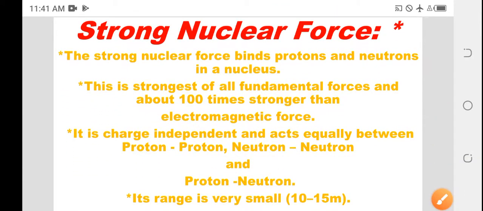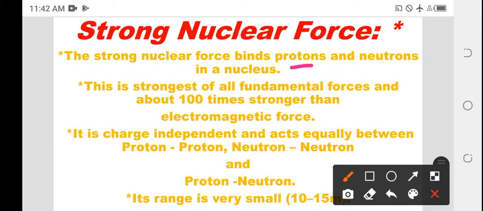Coming to the third one, strong nuclear force. What is strong nuclear force? The strong nuclear force binds protons and neutrons in the nucleus. In the nucleus, we have protons, and the combination of protons and neutrons is called the nucleus. In the nucleus, the protons and neutrons are bound by a particular force, and that force is called the strong nuclear force.